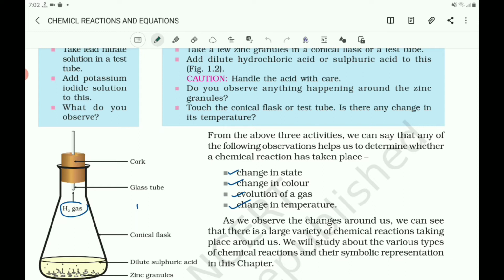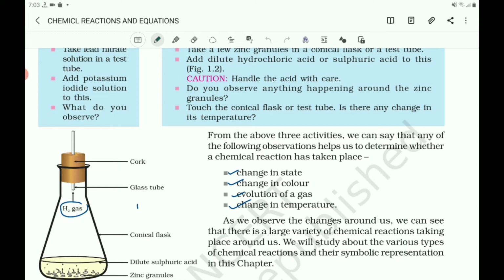Chemical reaction has taken place in this change. And also by adding dilute sulfuric acid or dilute hydrochloric acid, zinc granules give hydrogen gas with evolution of heat.